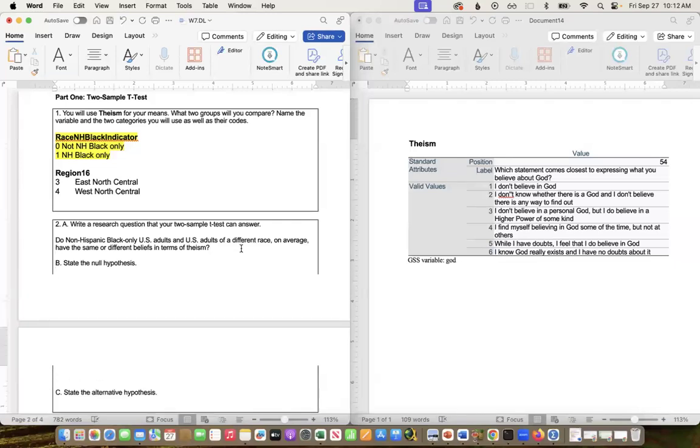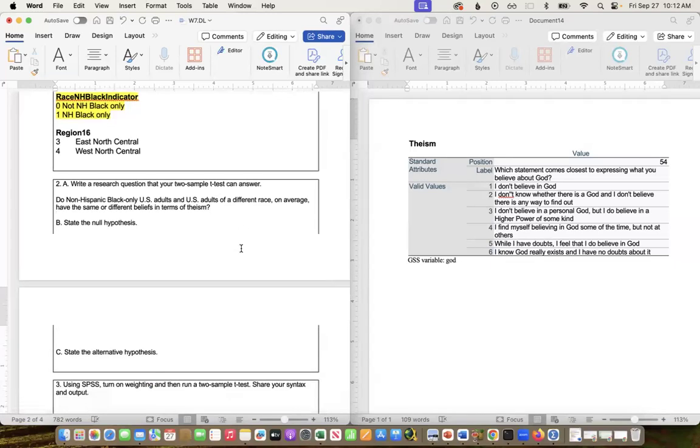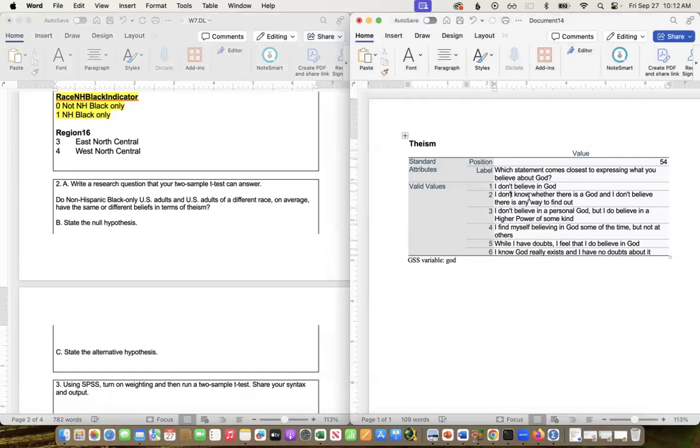Okay, so my null hypothesis is always that there's no relationship. And so that means that the means are the same. Whatever the theistic belief is, let's say it was a 4 for one group, it's also a 4 for the other. Again, in the sample, it might be different, but when we look at confidence intervals, like we looked at last week, we're saying that they would overlap, meaning they could be the same.